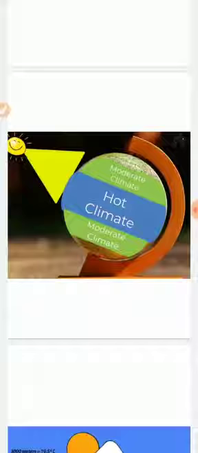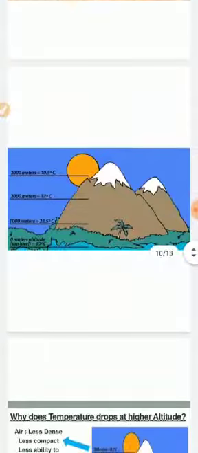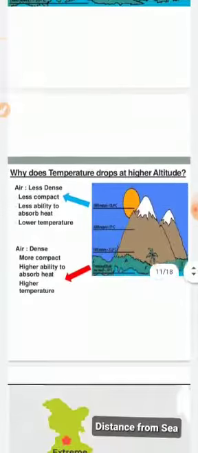So that torrid zone is called a hot climate, and above that we have a moderate, and below that we have a moderate type of climate. Then, students, the next topic of factors influencing the climate is called altitude. As we go above the mountain, we see the temperature starts decreasing, right? So that is what we have.